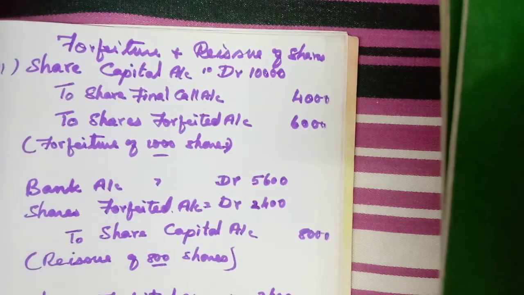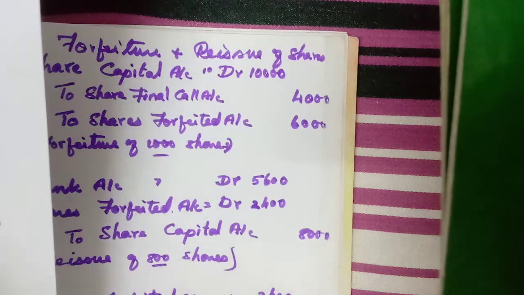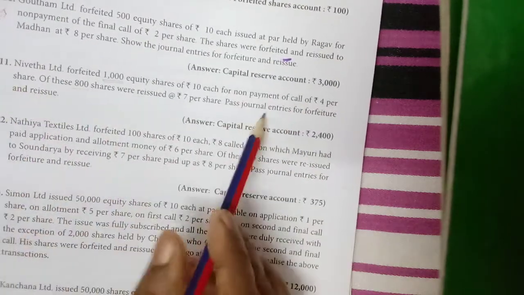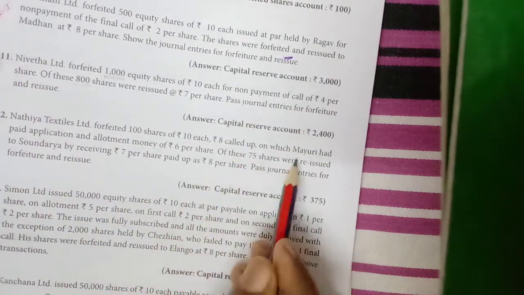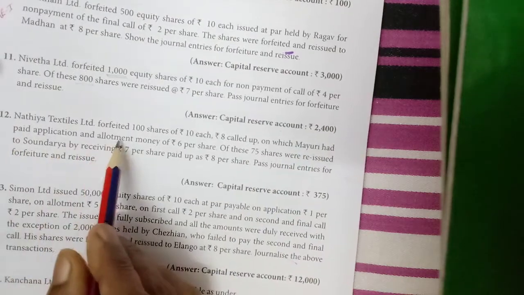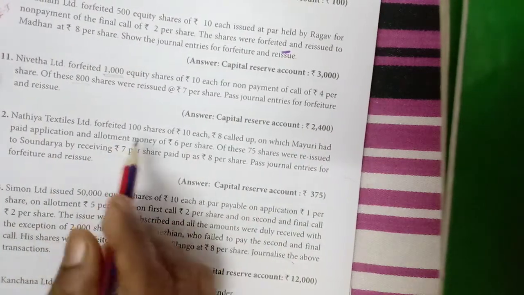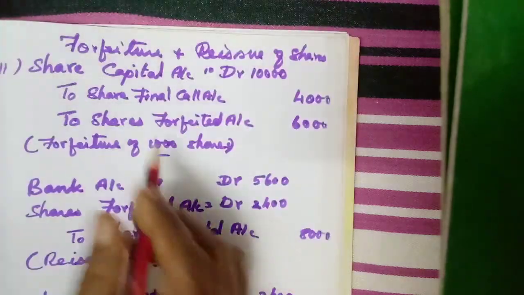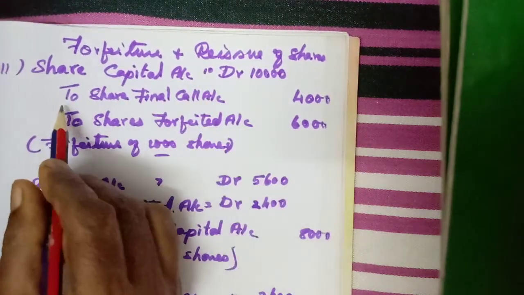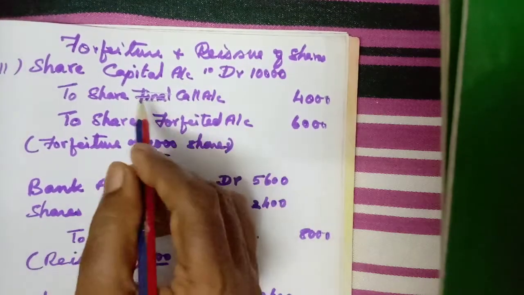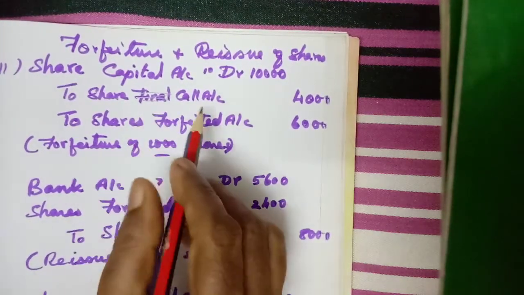Mayuri has paid application and allotment, call money only not received. Okay, not paid, that is understood. Here call money is not paid. Mayuri had paid application and allotment, so what is not paid? Call money. Okay, so the same thing. Share capital account debit to share call. Okay, final call no need. When if you write final also no problem.